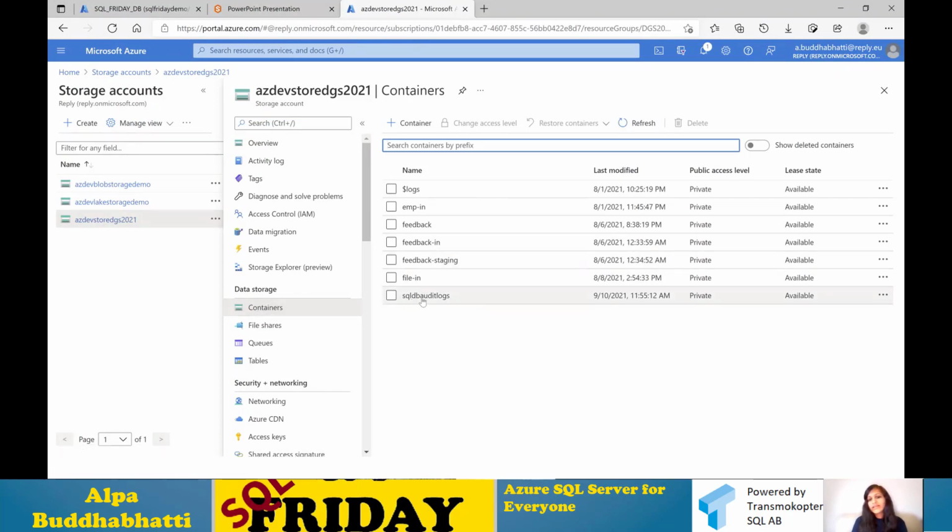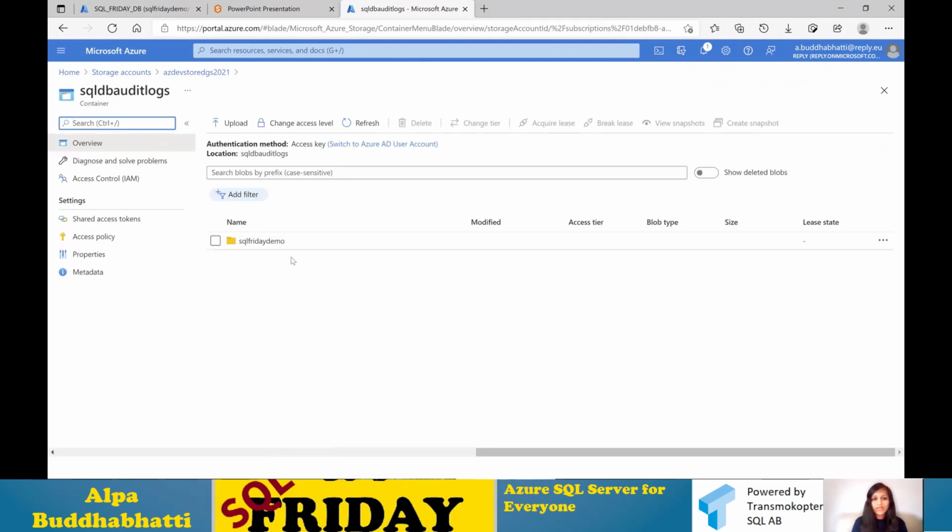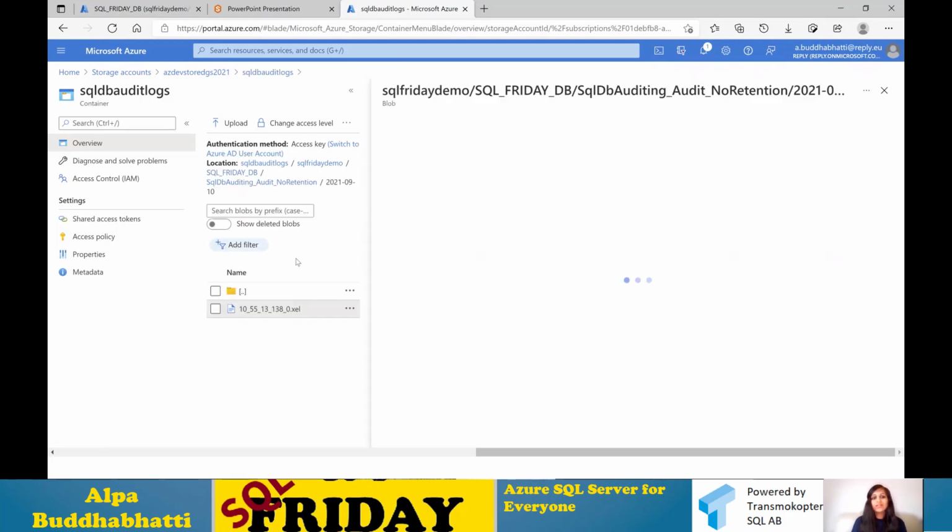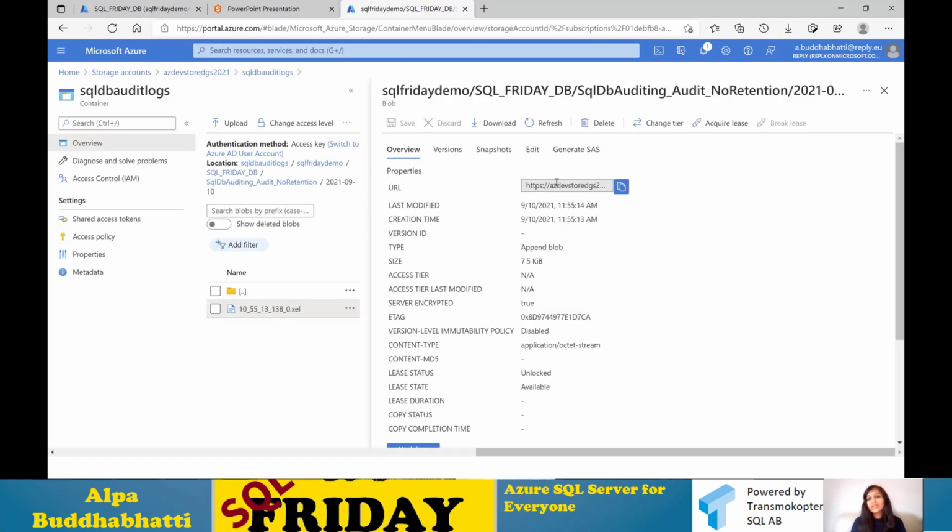You can see that it has created this. You can check the timestamp as well. It's created a log here for that particular database because I only selected database level. This is your log on a particular day, and it starts with x.x.e.l. This is the file, but you can't view it in here, so you have to download it.